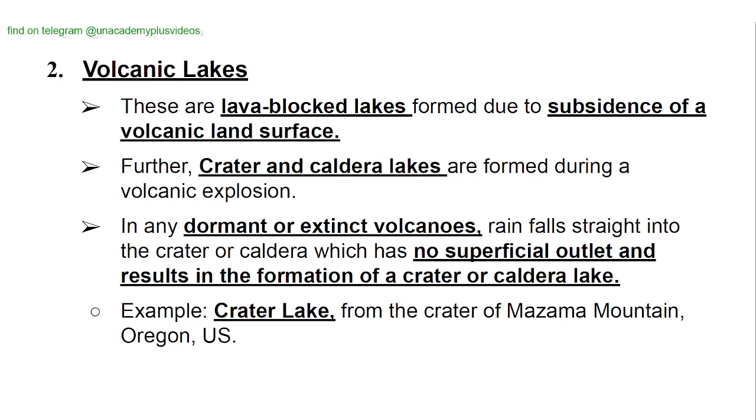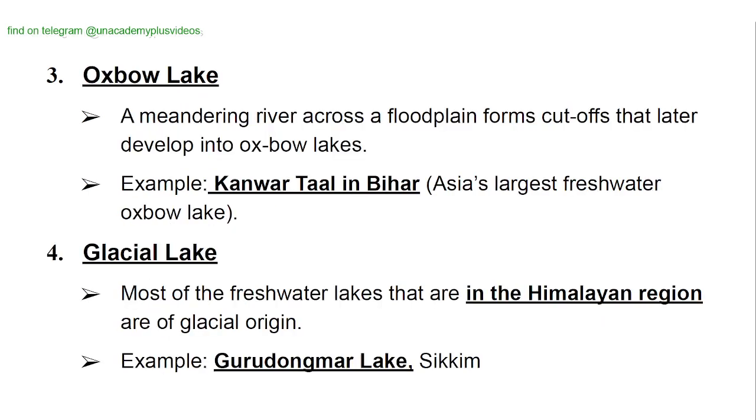Volcanic lakes. These are lava-blocked lakes formed due to subsidence of a volcanic land surface. Further, crater and caldera lakes are formed during volcanic explosion. In any dormant or extinct volcano, rain falls straight into the crater or caldera, which has no superficial outlet, and results in the formation of a crater or caldera lake. Example: Crater Lake, from the crater of Mazama Mountain, Oregon, US.